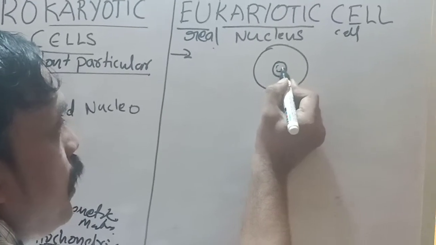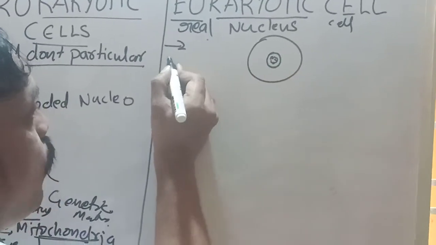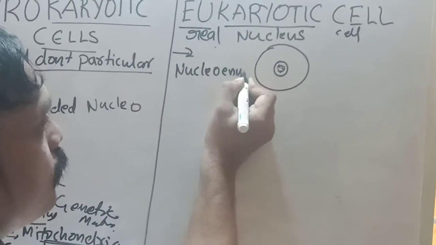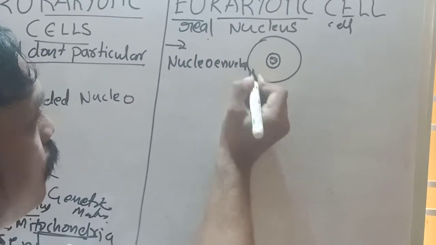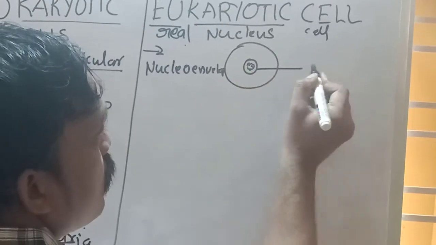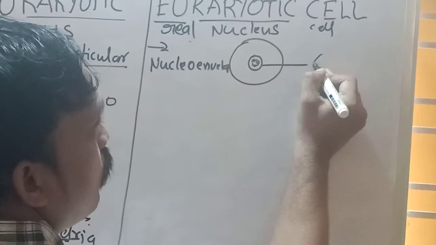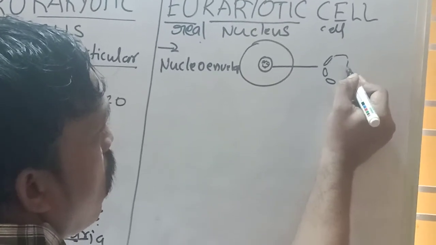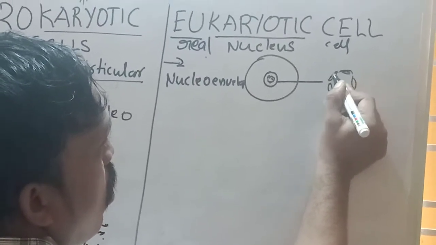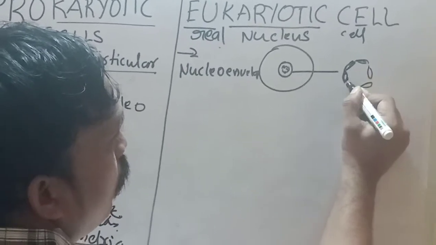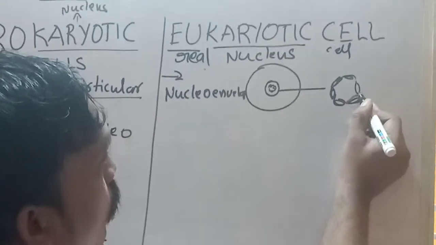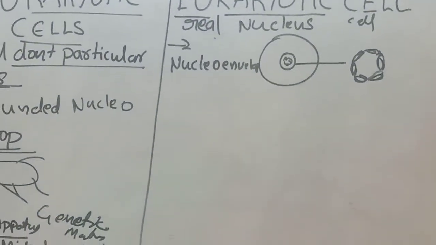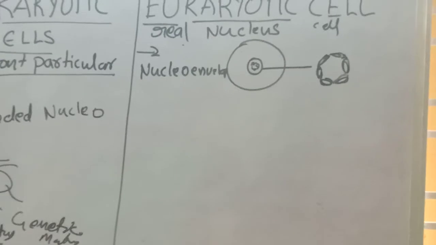That means the nucleus is covered with a nucleoenvelope. For example, this is the nucleus, and the nucleus is covered with nucleoenvelopes.